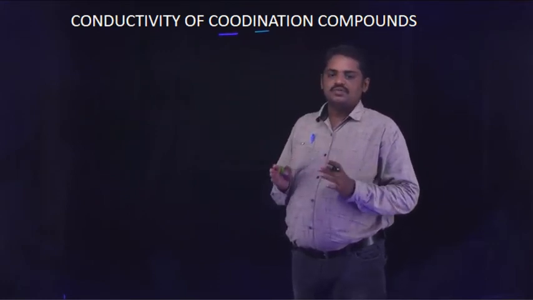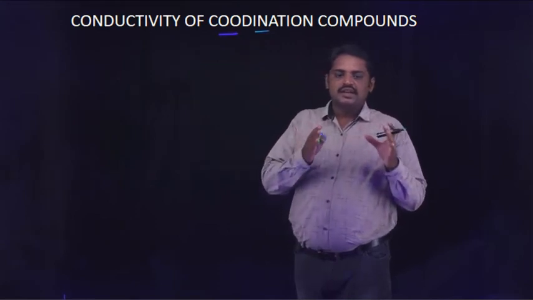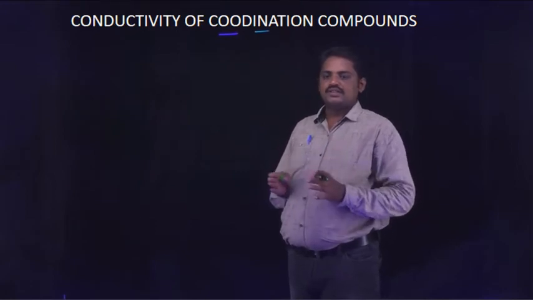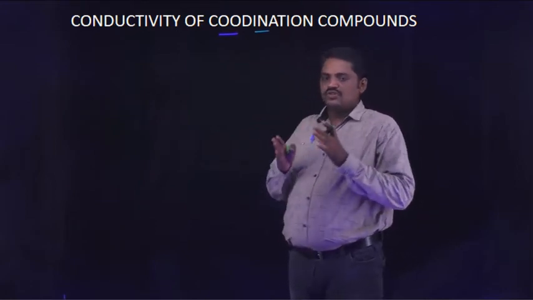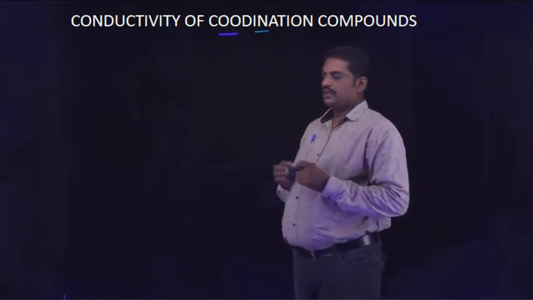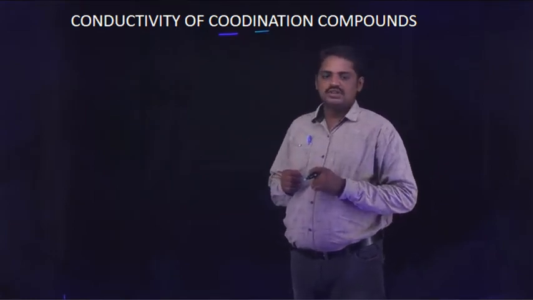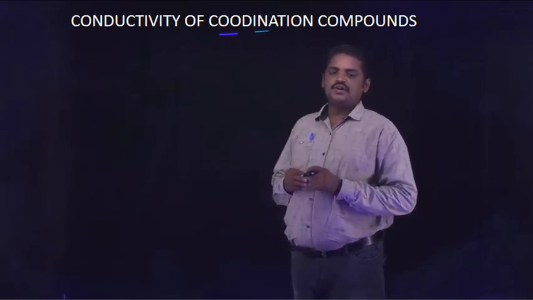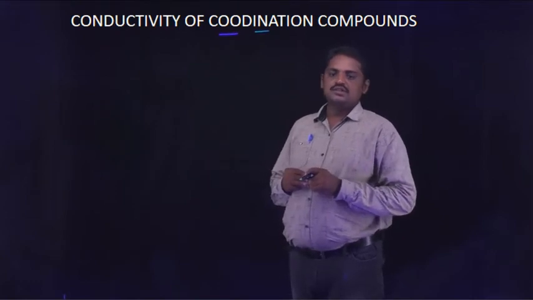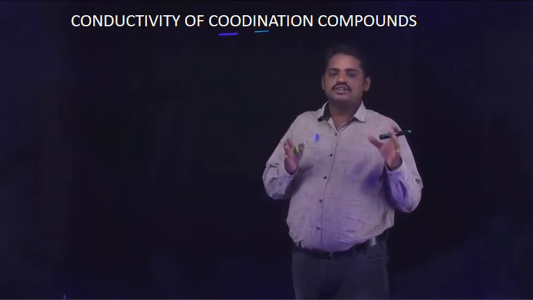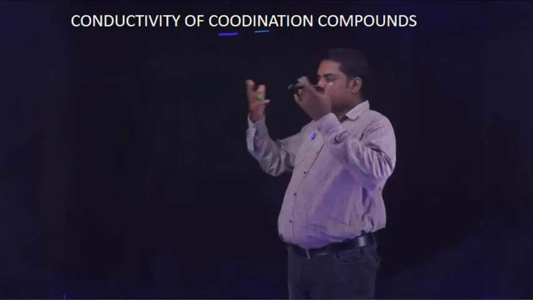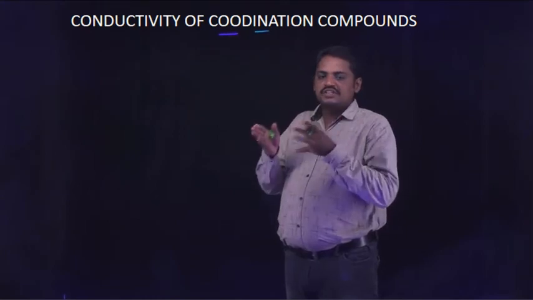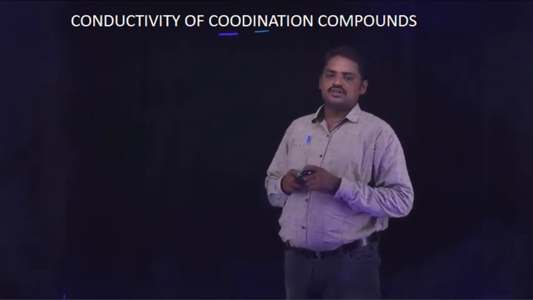Some of the compounds exhibit a net charge that is negative. That type of compounds are known as negatively charged coordination compounds. Some of the compounds have a net charge of zero. That type of compounds are known as neutral coordination compounds. These are the different types of coordination compounds on the basis of net charge.